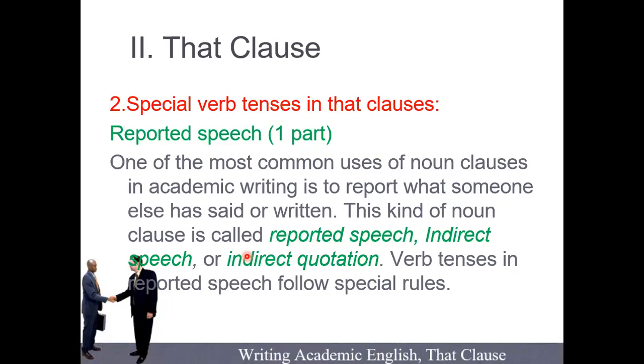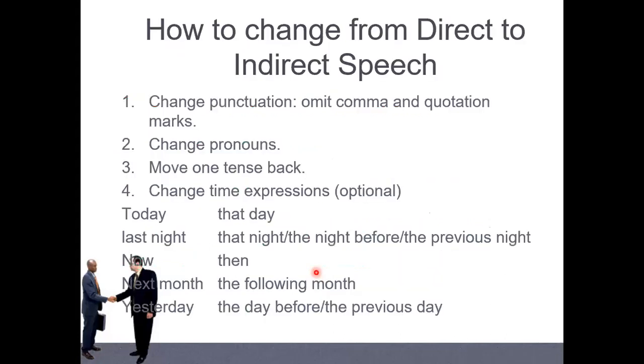Which one? Here. Reported speak. That we call noun clause. And we also have what we call indirect speak, right? We can call it reported speak, or we can call it indirect speak or indirect quotation, that we call noun clause. And when we change, already there are four ways, right? There are four ways that we change from direct speak to reported speak.